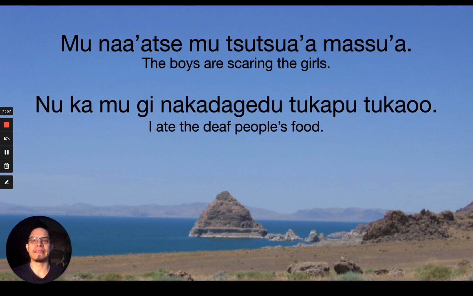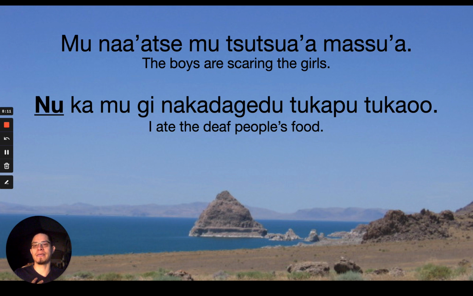Final example is here, a much longer one. Ne kamarai nakaragira tukapa. I ate the deaf people's food. So again, ne, it's a subject. Ne, subject. I. We have ka, introducing the direct object, but there's 3 verbs coming after this.